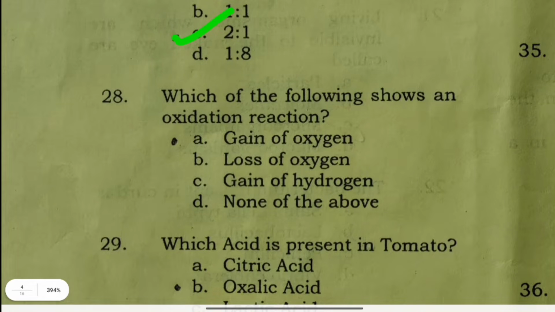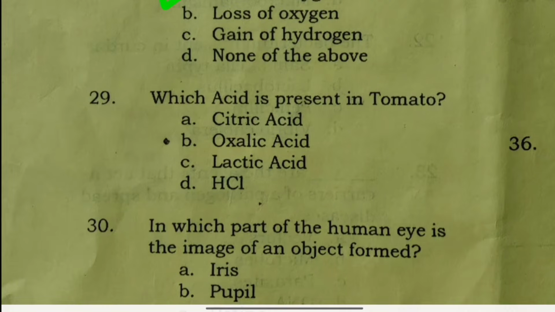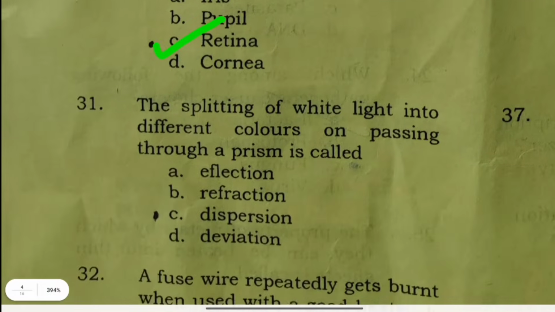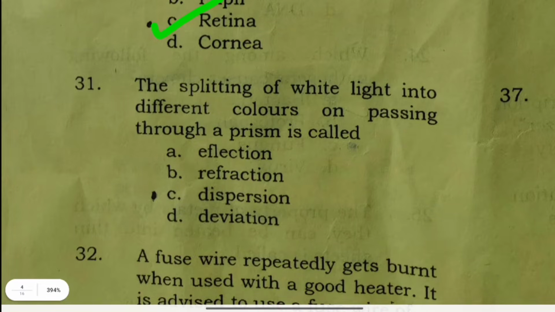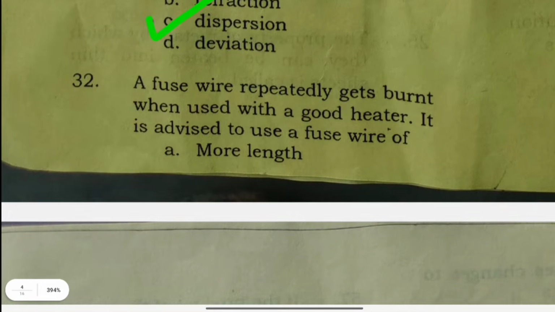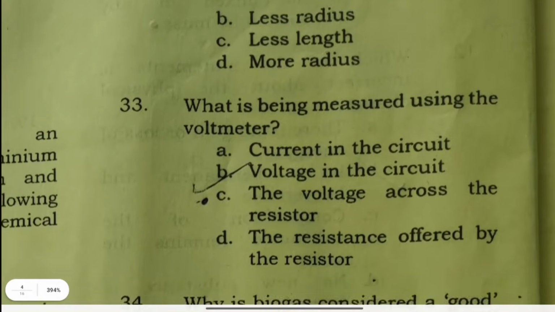Which of the following shows an oxidation reaction? Gain of oxygen. Which acid is present in tomato? Oxalic acid. In which part of the human eye is the image of an object formed? Retina. The splitting of white light into different colors on passing through a prism is called dispersion. A fuse wire repeatedly gets burned when used with a good heater. It is advised to use a fuse wire of more radius.